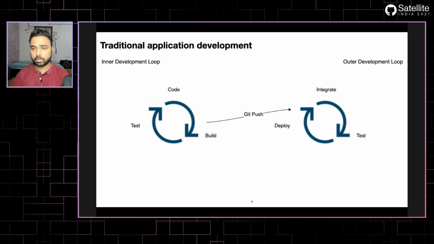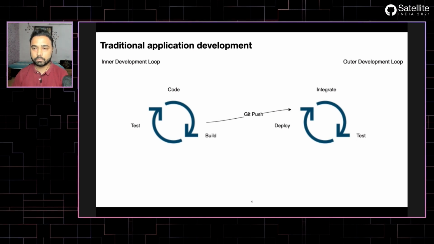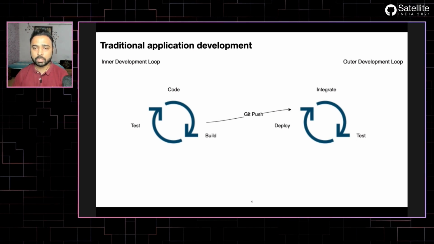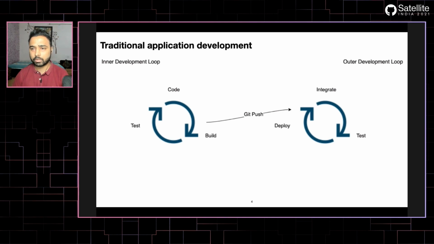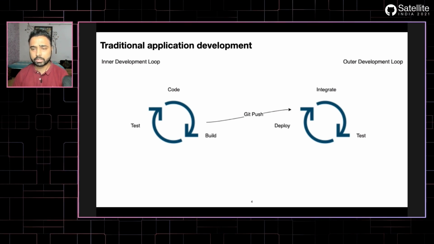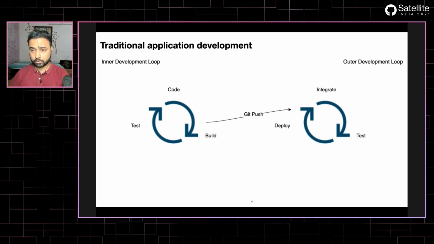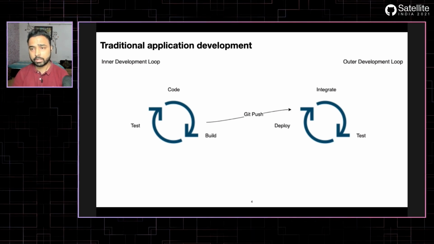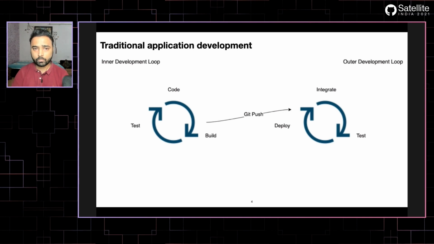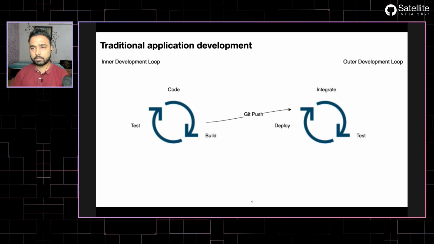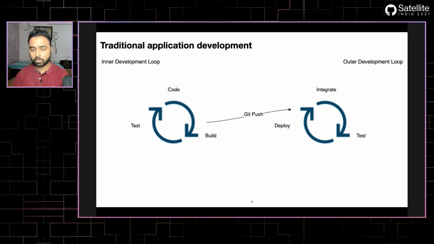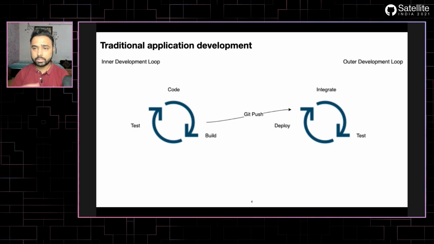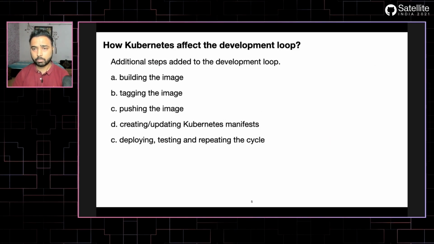This is where your outer development loop comes into the picture, and you are doing a bunch of things there. You are running your integration and functional tests, your Sonar checks and code quality checks, and then finally the application gets deployed. We've been doing this for all these years. So how does it change when Kubernetes comes into the picture?